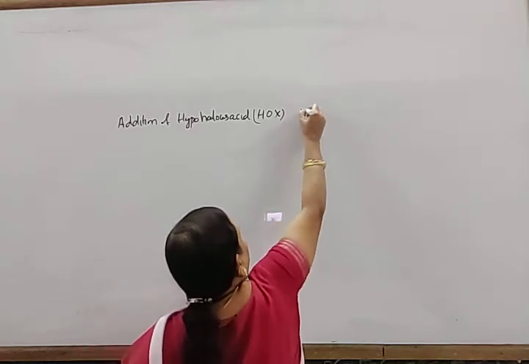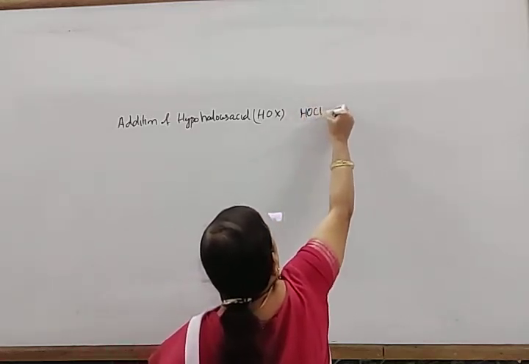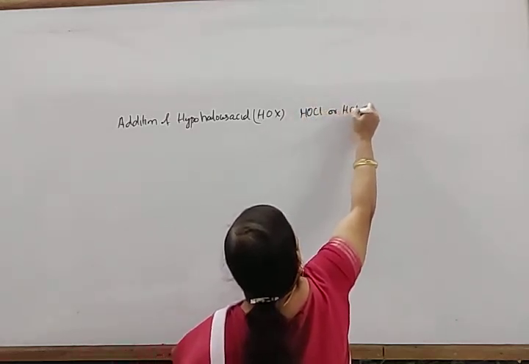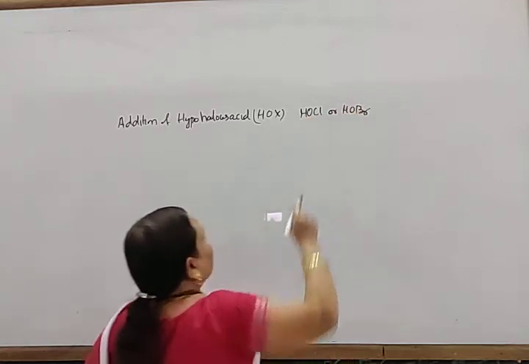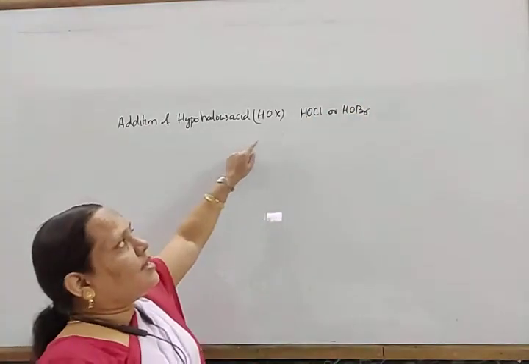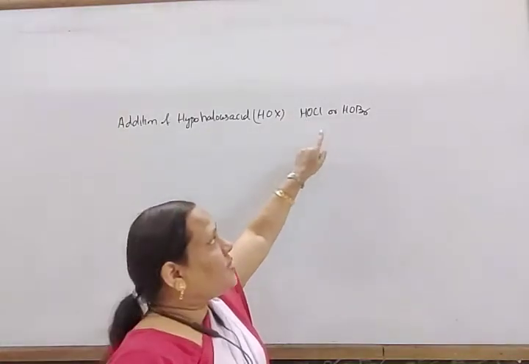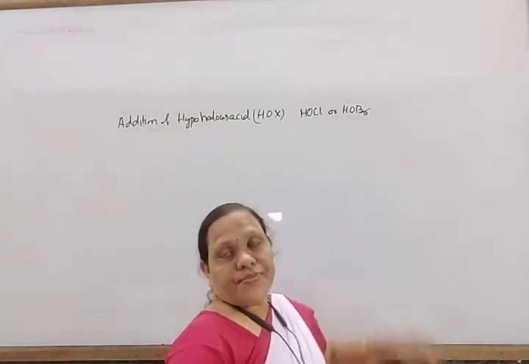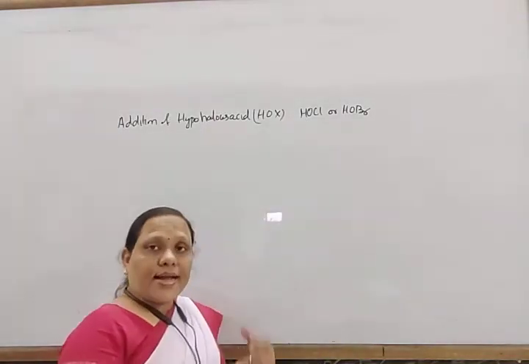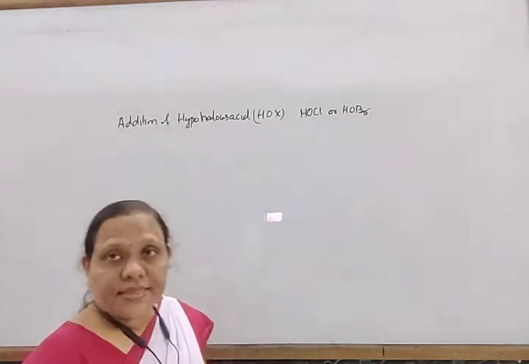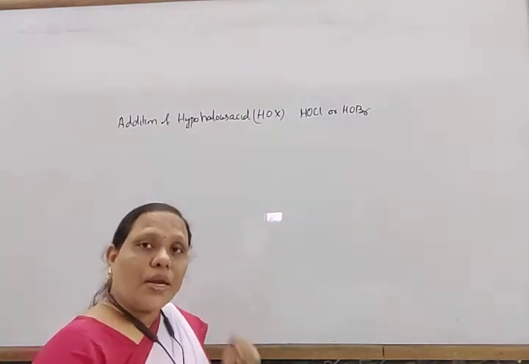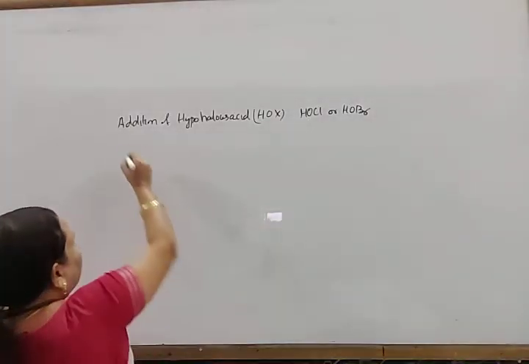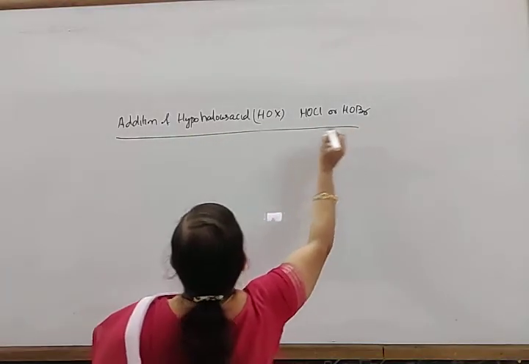So more commonly HOCl or HOBr. This is known as hypohalous acid. We can say hypochlorous acid and hypobromous acid. When alkene reacts with hypohalous acid, it forms halohydrin. The compounds are called halohydrins.